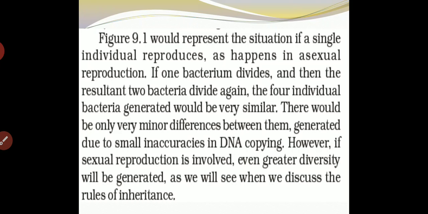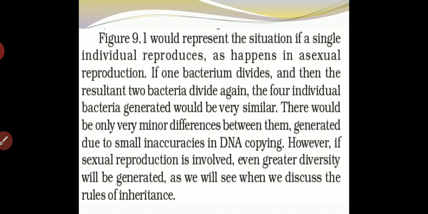In the figure, a single bacterium divides into two different bacteria having the same body design, but their characteristics are a little bit different from the parent bacterium.